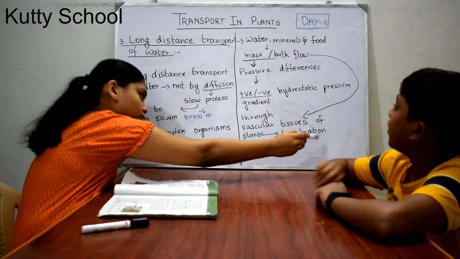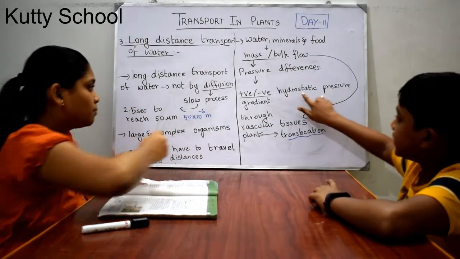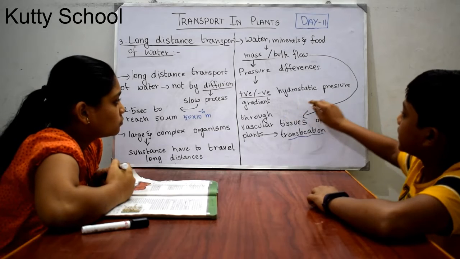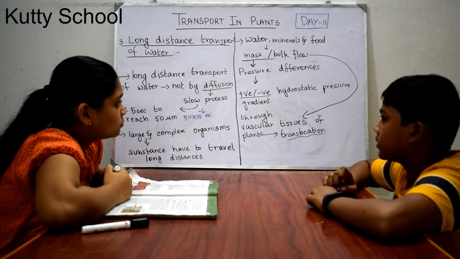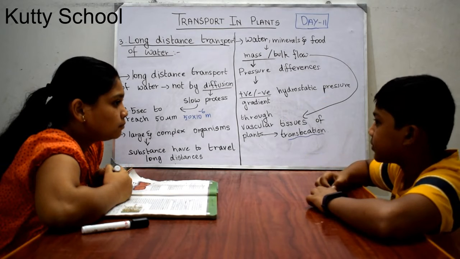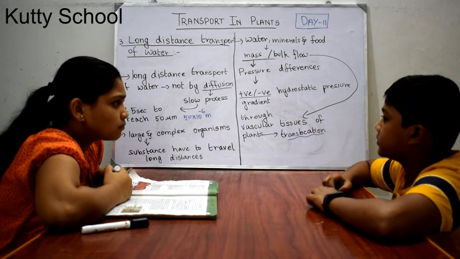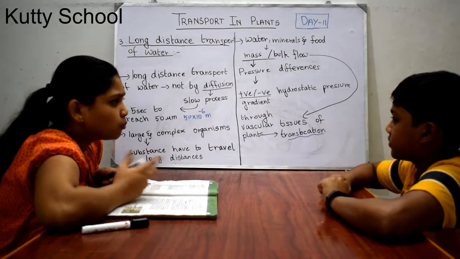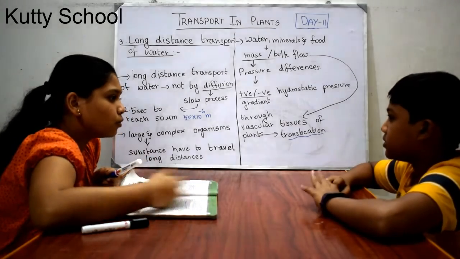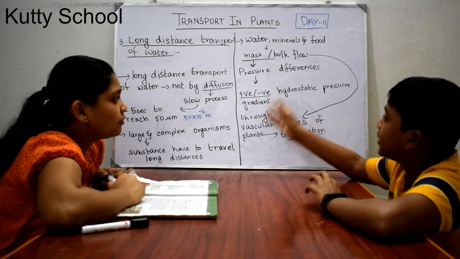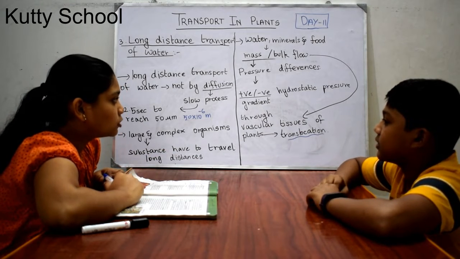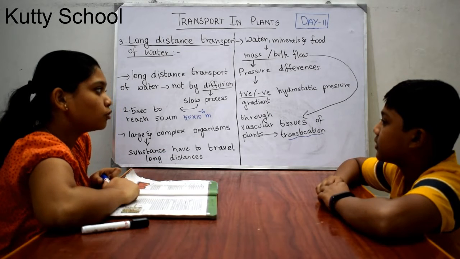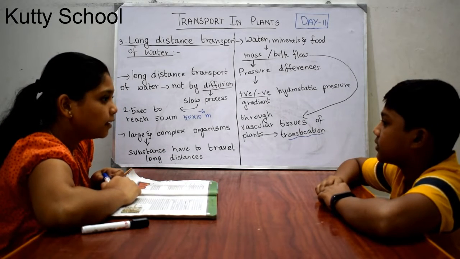If it is a positive hydrostatic pressure, then the plant doesn't need to put in any energy to take up the water, because the water itself has some pressure. Whether energy is needed for positive, for negative, for both or not at all, we will see later.